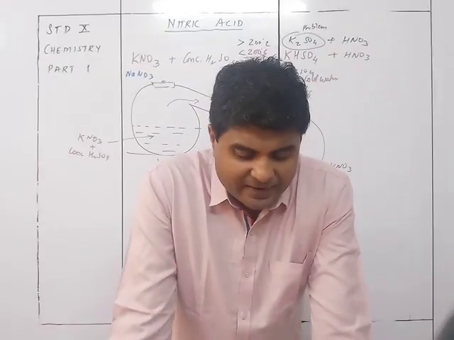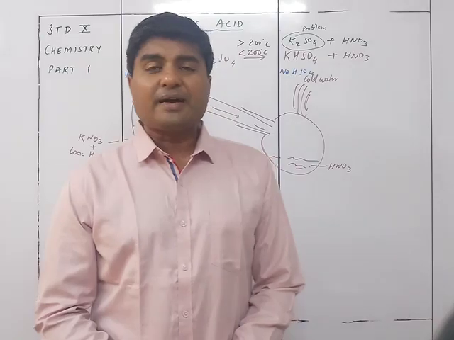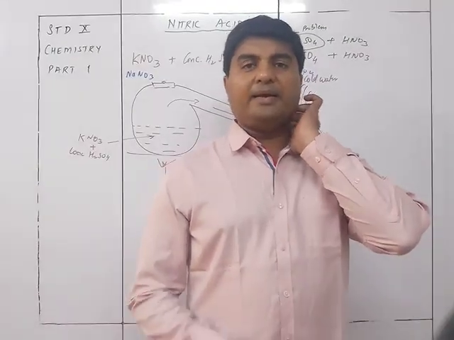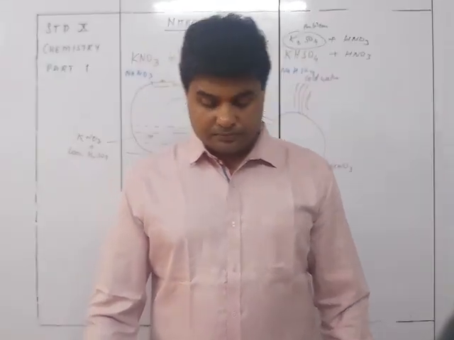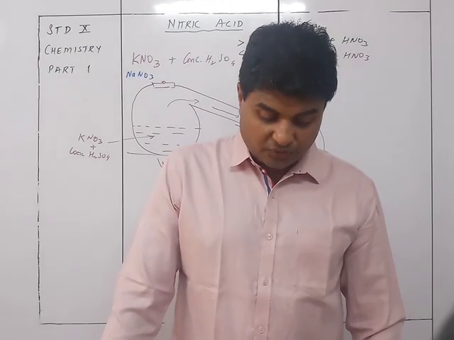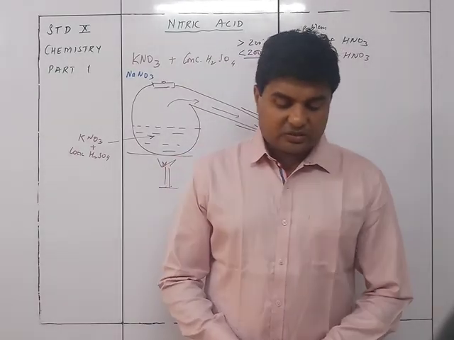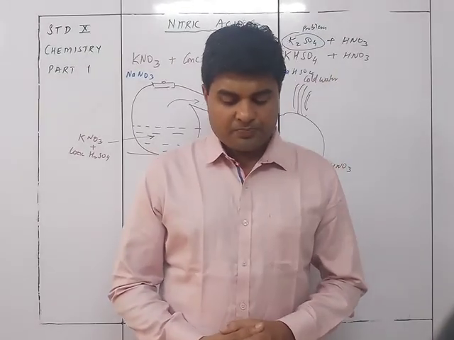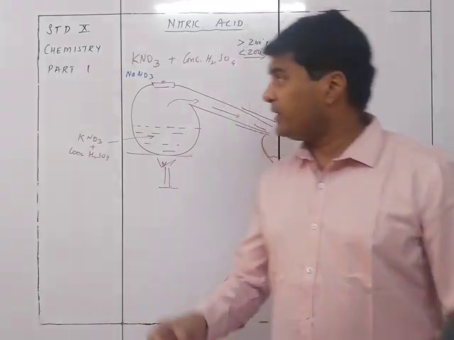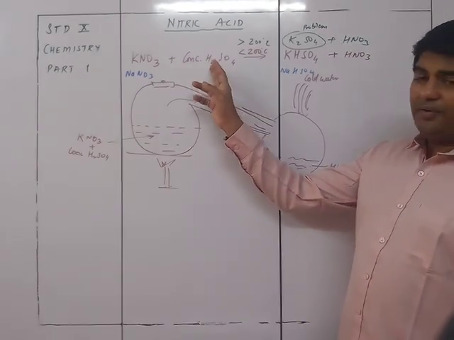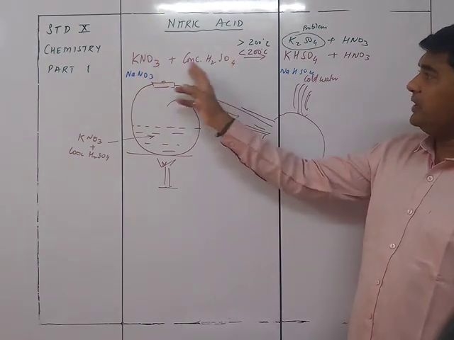Hydrochloric acid is not used in place of sulfuric acid since, being volatile, it cannot displace another volatile acid. Because it is volatile, it itself will fume out, and that's why it is not used instead of H2SO4. The molar ratio of nitrate to acid is 1:1, since even though sulfuric acid is dibasic and forms acidic salts, only half of the hydrogen of the acid is going to be used up. You can see in the reaction itself that even though it is dibasic and could have easily given me 2 HNO3, here it gives only one.